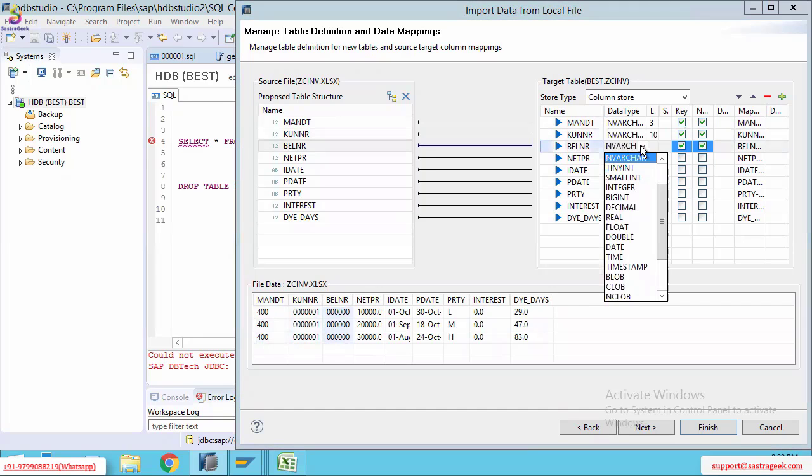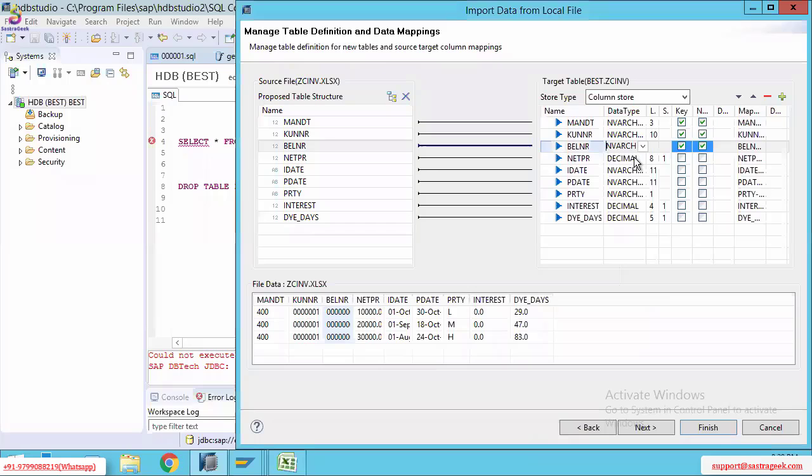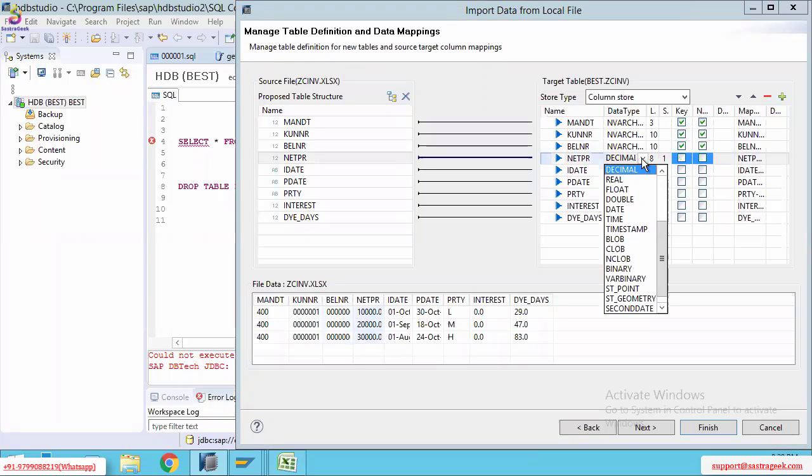Belnor also nvar_char. Next, net price. Price actually means currency, but here in HANA Studio we are going to give decimals as integer. I'm going to give the integer.